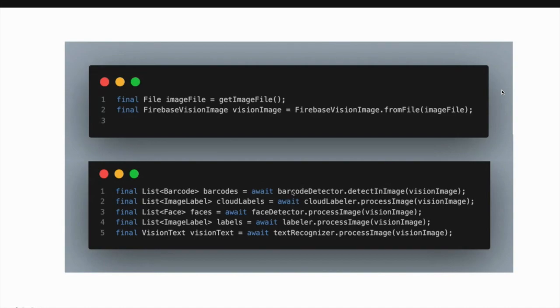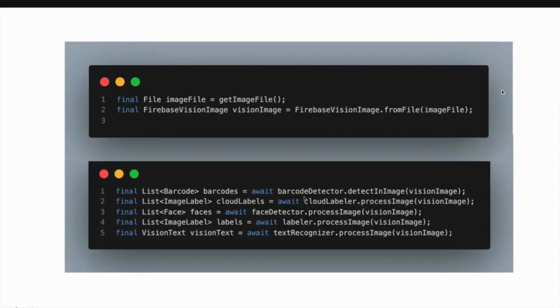For example, if you are trying to see whether there is any face in that particular image, or if you are trying to read a barcode from that particular image, like barcode scanning. And also you can see cloud labels, which is a certain set of labels that have landmarks or any other features that it would be listing.